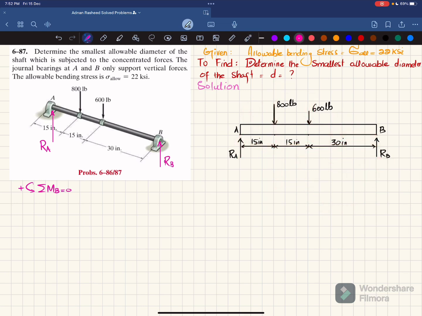And the sum of all these moments about point B is equal to 0. So I will write RA into 60, that will be minus, plus 800 into 45 plus 600 into 30 is equal to 0. So when you solve this, you will get RA equal to 900 pounds.